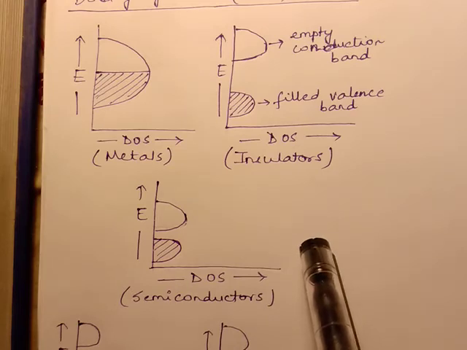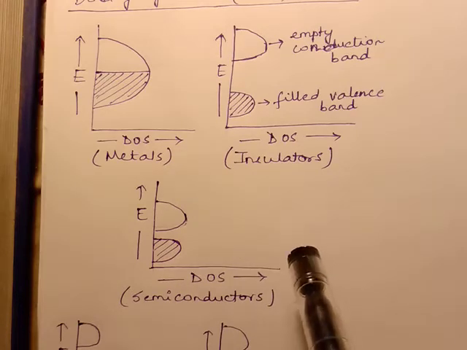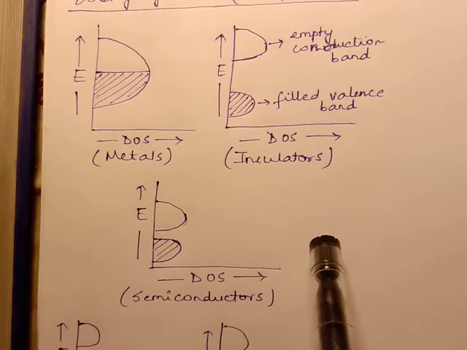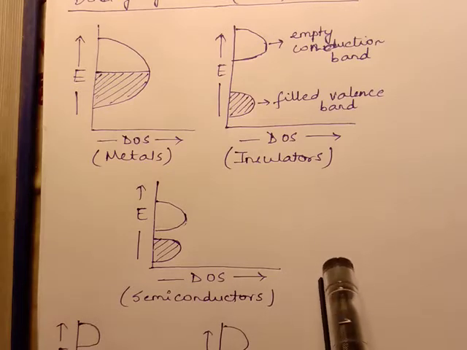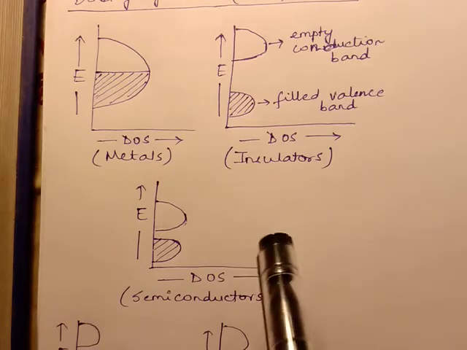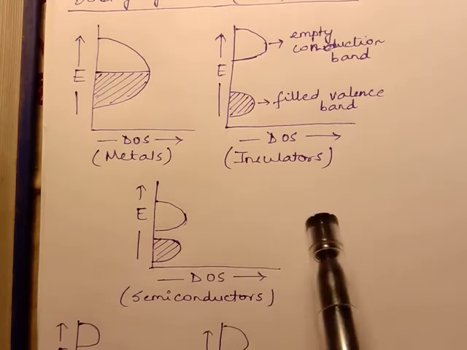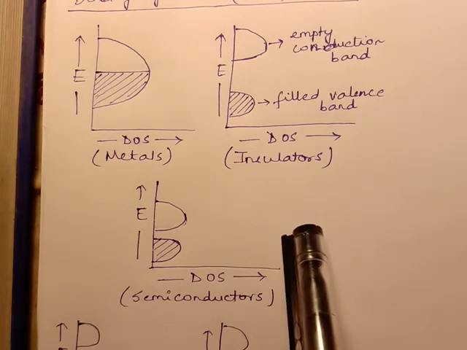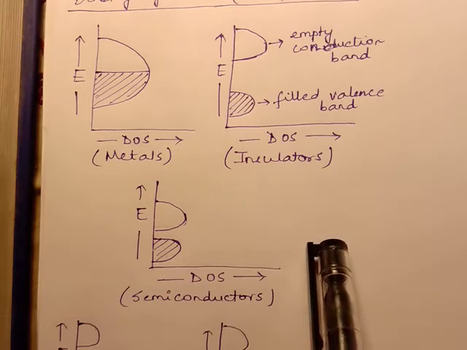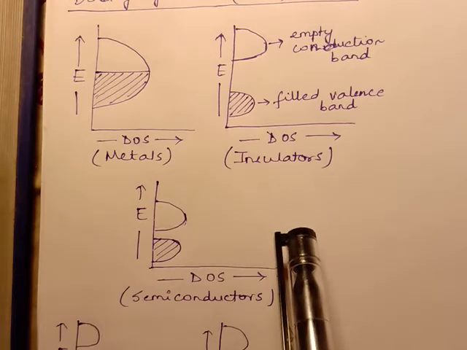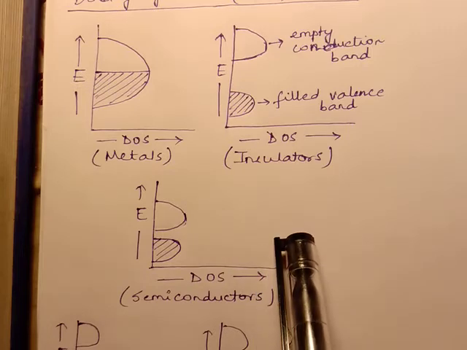Doping is the process of adding minute quantities of impurities to a semiconductor in order to increase its conductivity. Now this dopant can be of two types. Semiconductors generally belong to group 14. So if the dopant is of group 13, that means the dopant has fewer electrons than the semiconductor.